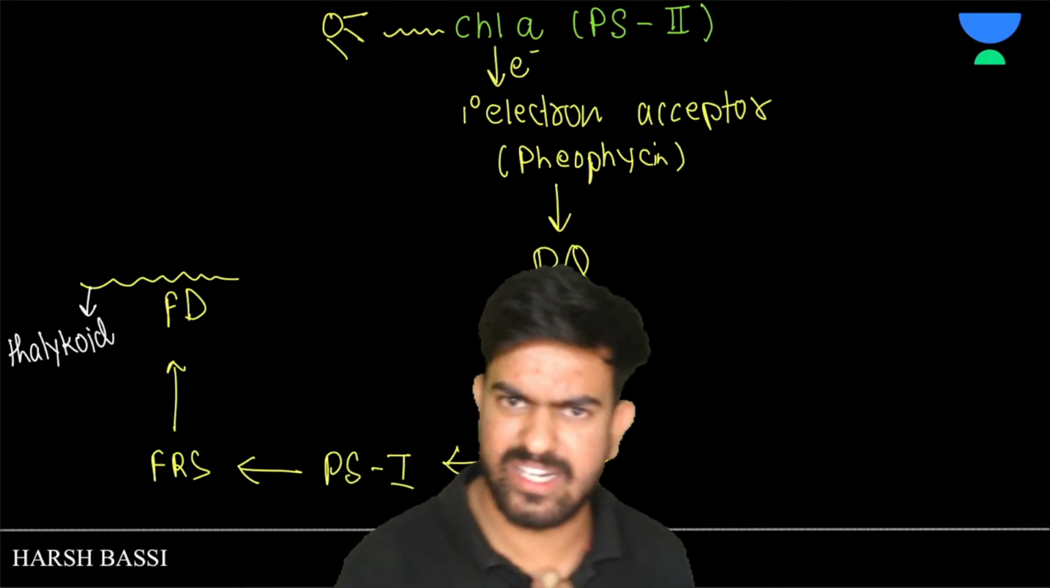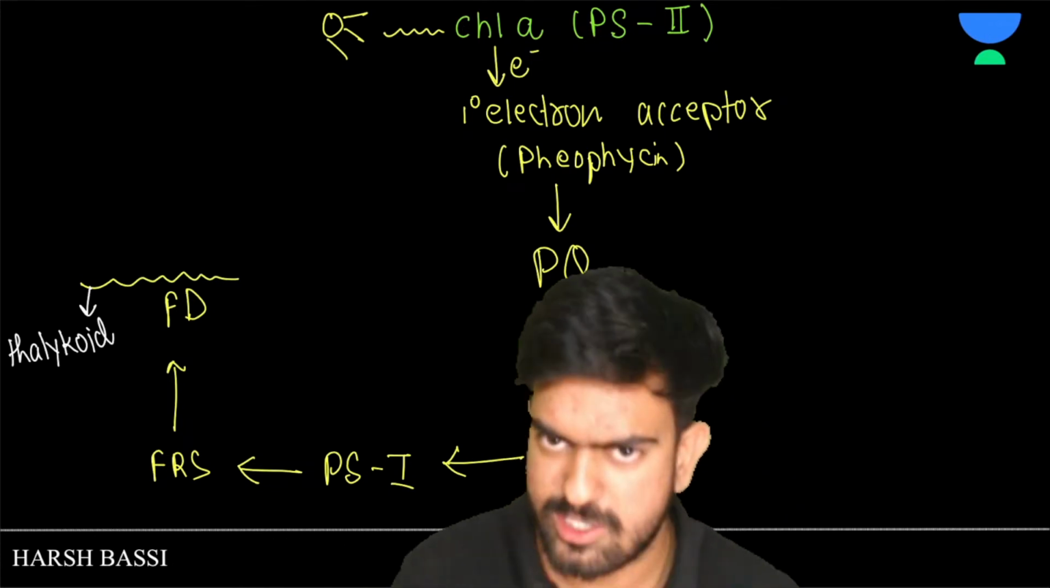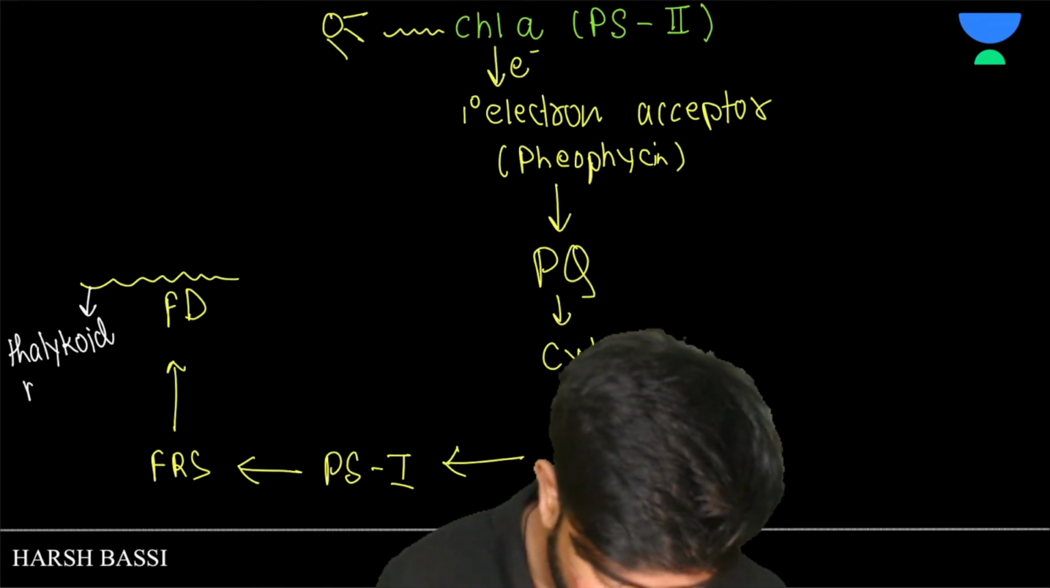Oh, sorry, why did I start speaking in Hindi? This is an English batch. Sorry. Thylakoid membrane.